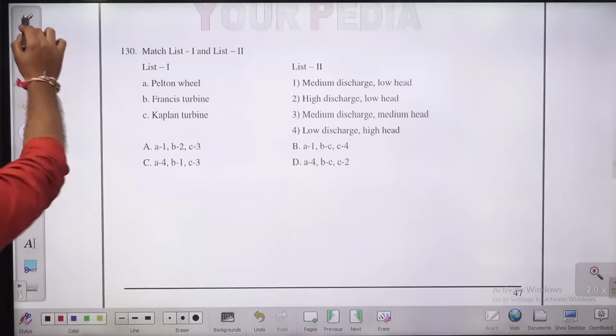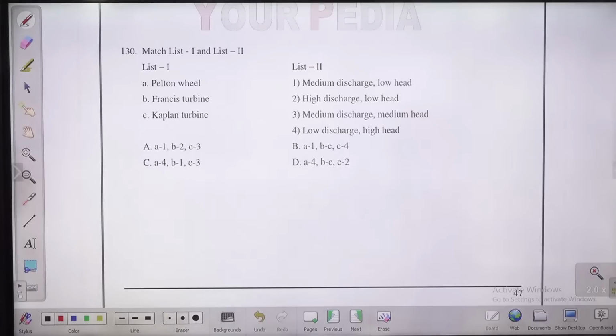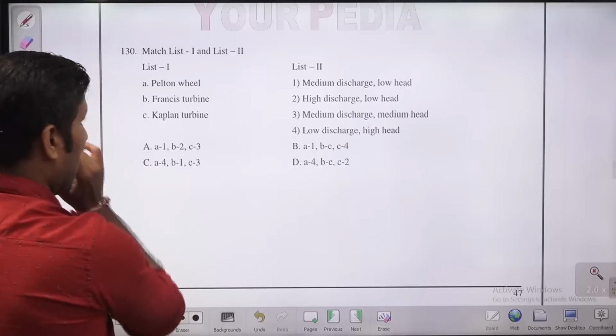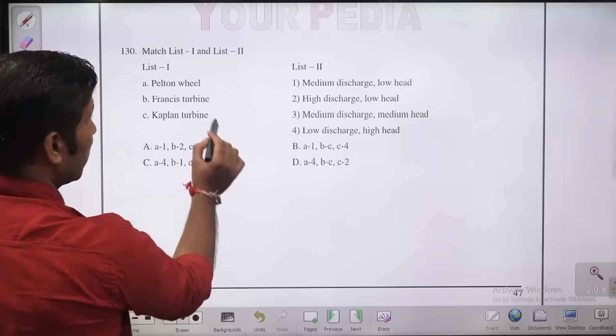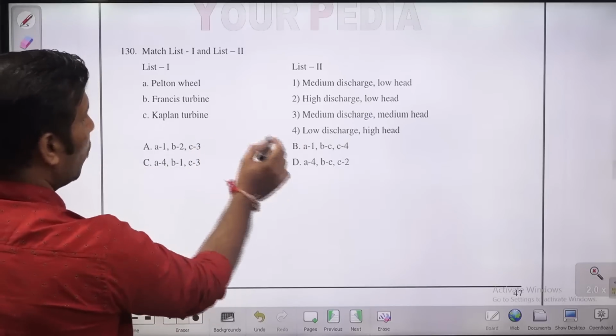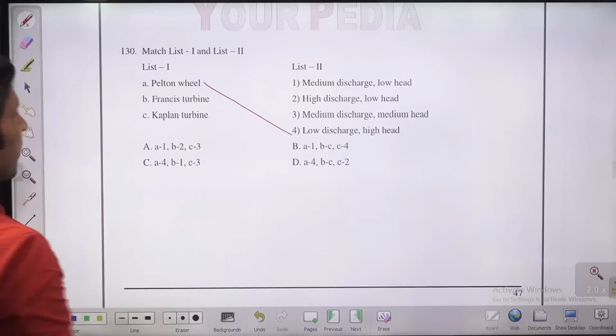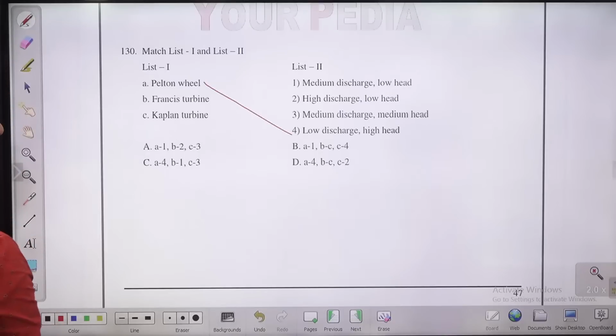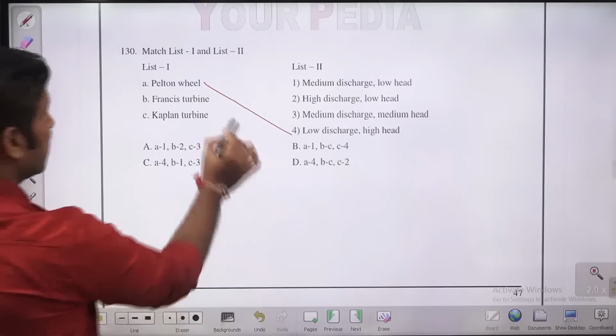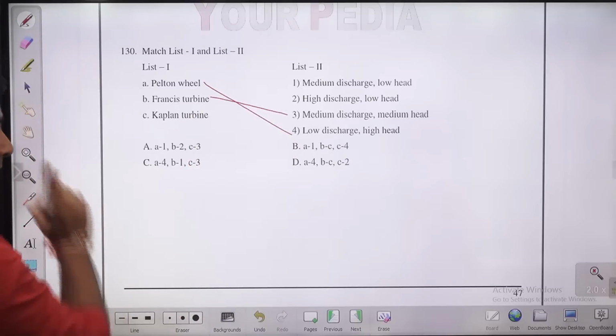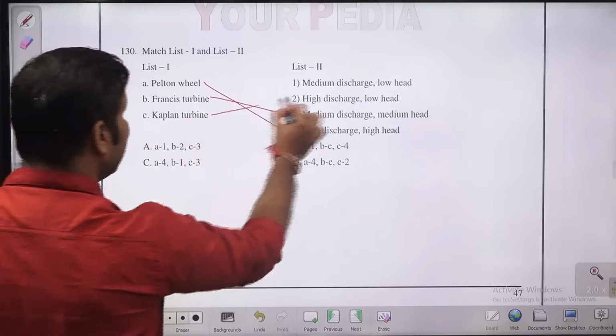Match the following. Next question, question number 130 in front of you. Pelton wheel. What is Pelton wheel, guys? Now again, there is a related question. What is Pelton wheel? High head, low discharge. So low discharge, high head: Pelton wheel. What is Francis turbine, guys? Medium head, medium discharge. Kaplan turbine is low head, high discharge.